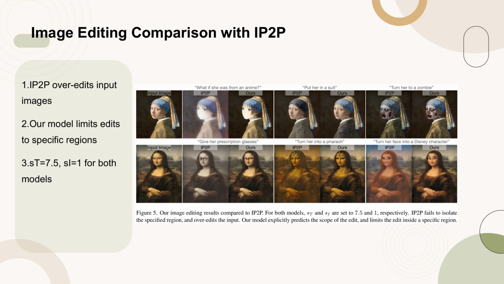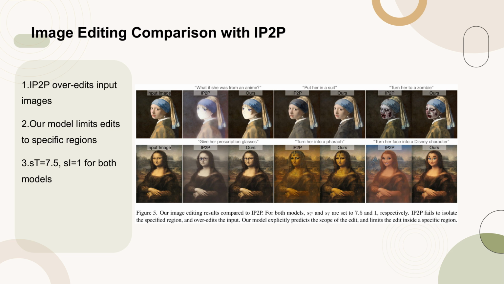Figure 5 presents a comparison of our image editing results with those of IP2P. Both models use the same settings for text guidance, S_D, and image guidance, S_I, set to 7.5 and 1 respectively. However, IP2P demonstrates a tendency to over-edit, failing to isolate the specified region for modification. In contrast, our model effectively predicts the scope of the edit and confines the changes to a specific region, thereby maintaining higher fidelity to the original input image. This localized editing approach ensures that only the necessary areas are modified, preserving the integrity of the rest of the image.